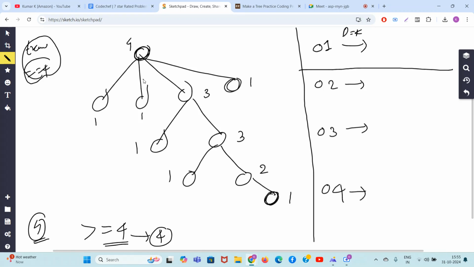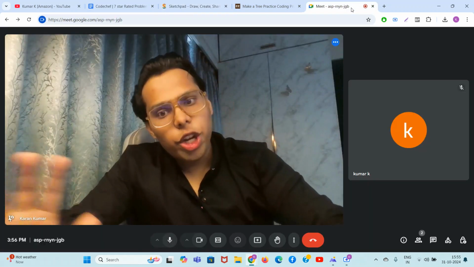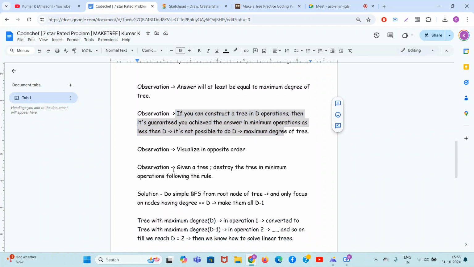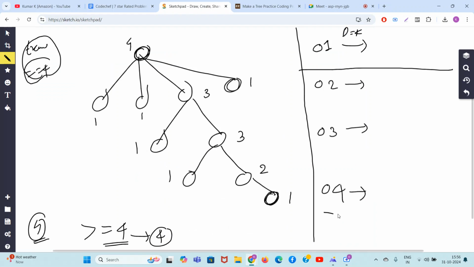So what can I do? Now guys, let's try to destroy the tree. Rather than creating the tree, we can do the reverse process also, right? See, I've written here. Given the tree, we now have to destroy the tree in the minimum operations. If you can destroy the tree in 4 operations, then if you do the reverse order, you can make the tree also in 4 operations.